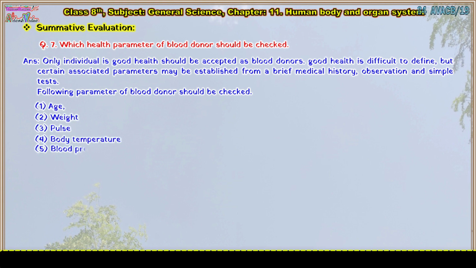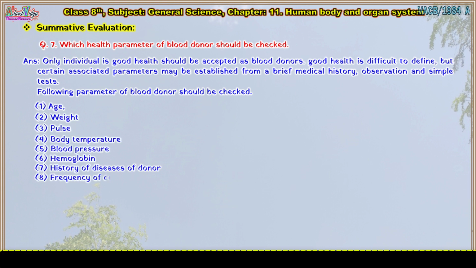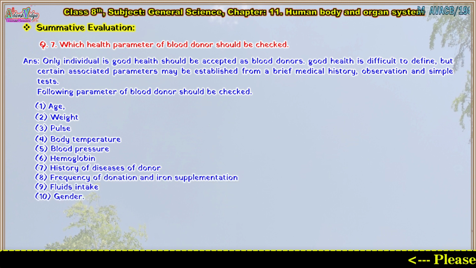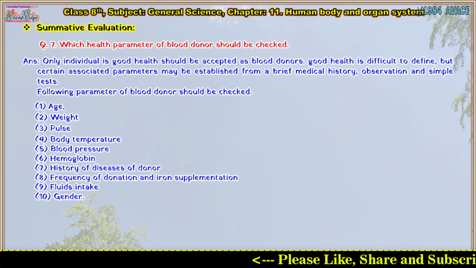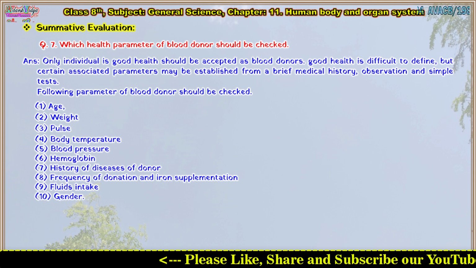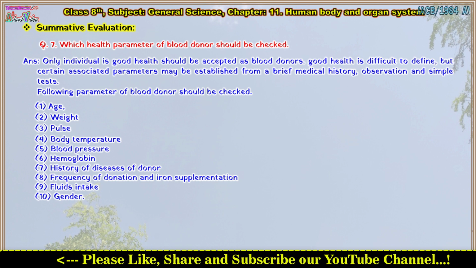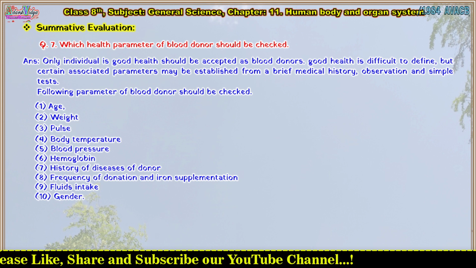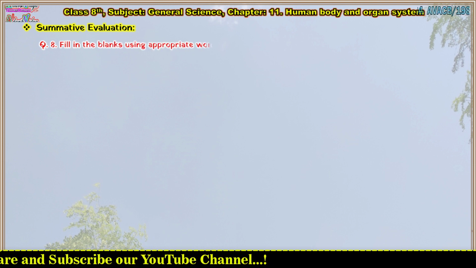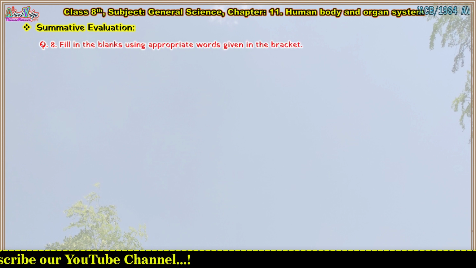Age, 2. Weight, 3. Pulse, 4. Body temperature, 5. Blood pressure, 6. Hemoglobin, 7. History of diseases of the donor, 8. Frequency of donation and iron supplementation, 9. Fluids intake, 10. Gender. Question 8. Fill in the blanks using appropriate words given in the bracket.